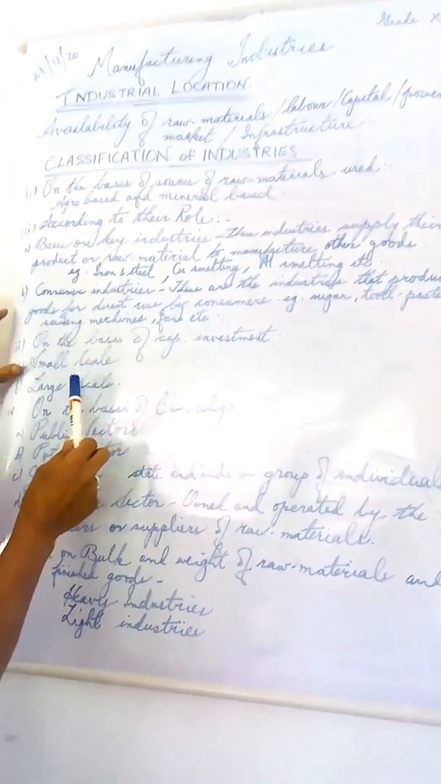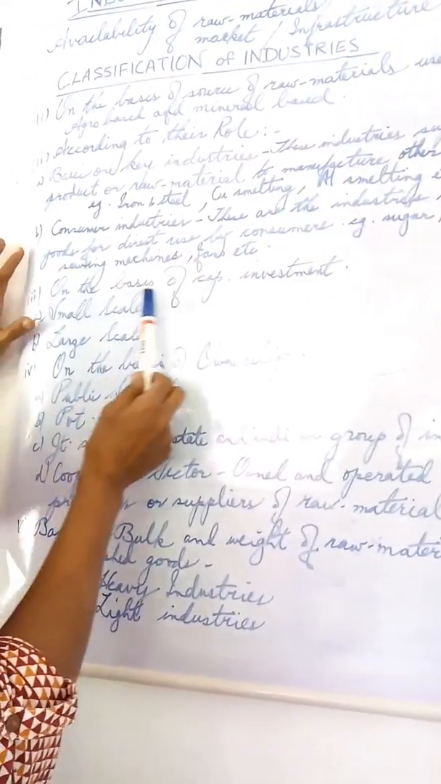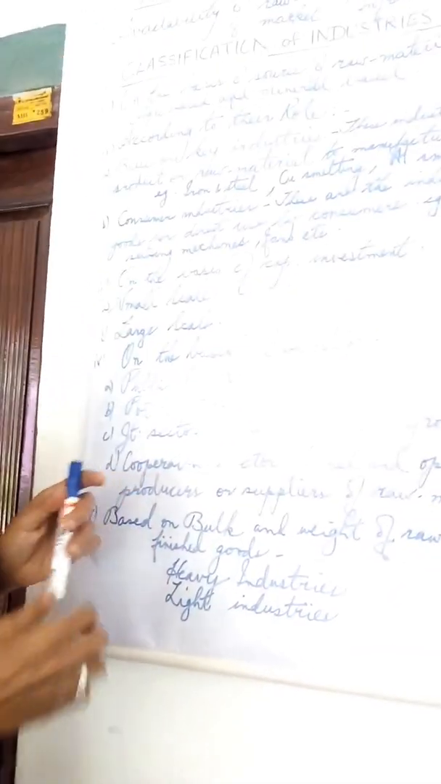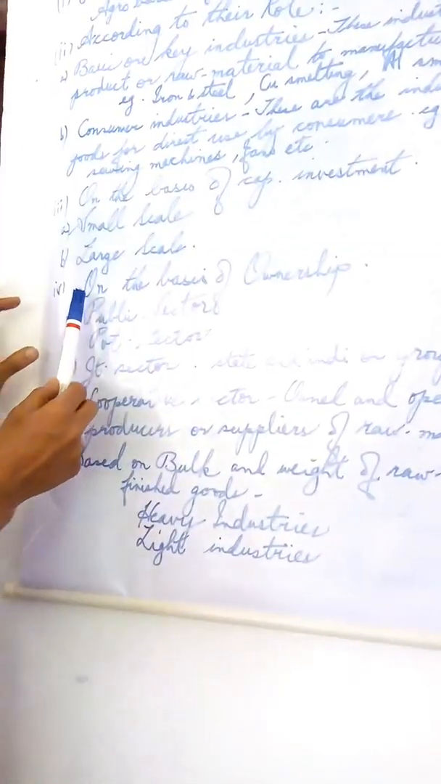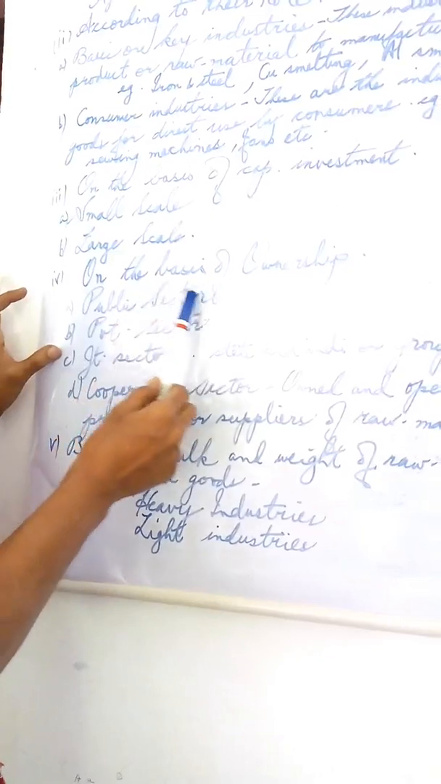Then the next categorization is on the basis of capital investment. We have small scale and large scale industries. In the case of small scale industries, the investment in assets in a unit is less than 1 crore, whereas in the case of large scale industries, the investment in assets is more than 1 crore.